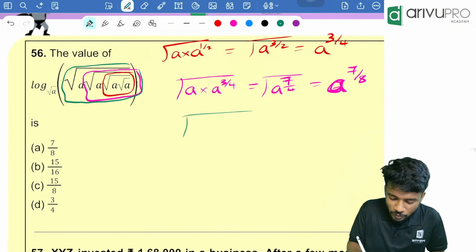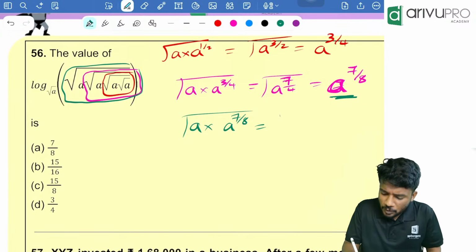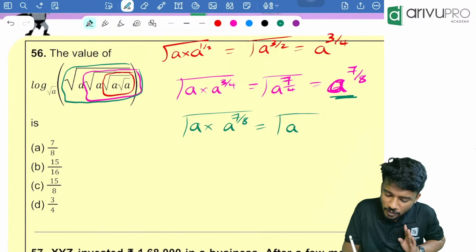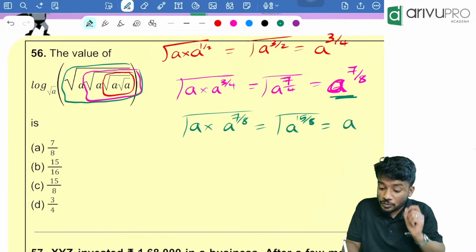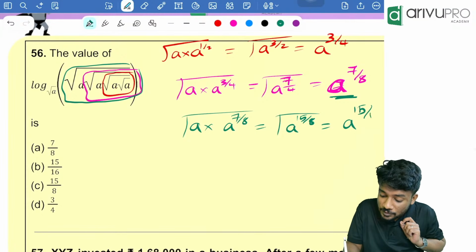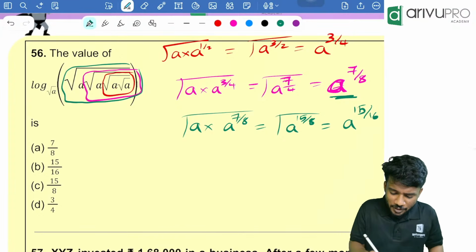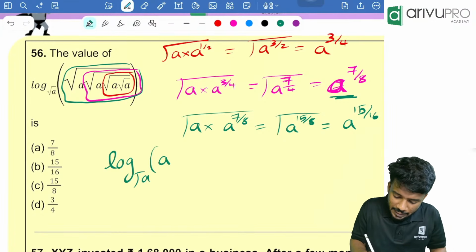That is root of a into this value. This value is how much? A raised to 7 by 8, which is nothing but root of a raised to 1 plus 7 by 8, which is a raised to 15 divided by 8. Now apply the root, then it will become a raised to 15 divided by 8 into 2, that is nothing but 15 divided by 16. Till here everything is fine. Everyone got all the values. So log of root a of a raised to 15 divided by 16.